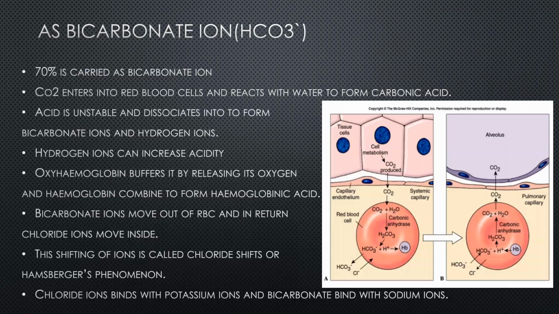Carbon dioxide diffuses into the blood and it enters into the red blood cells, where it combines with a water molecule to form an acid known as carbonic acid, in the presence of the same enzyme, carbonic anhydrase. As carbonic acid is a highly unstable molecule, it readily dissociates into hydrogen ions and bicarbonate ions, and we are all familiar that hydrogen ions increase the acidity of an area where they are present, that is, they lead to a decrease in pH.